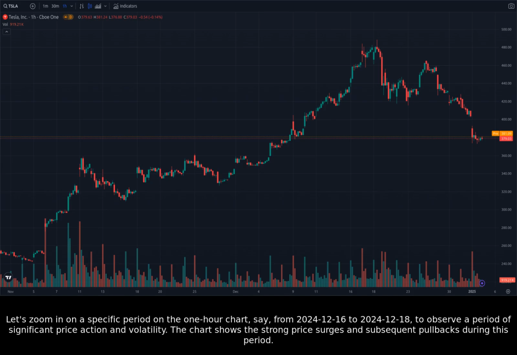Let's zoom in on a specific period on the one-hour chart, say, from December 16, 2024 to December 18, 2024, to observe a period of significant price action and volatility. The chart shows the strong price surges and subsequent pullbacks during this period.